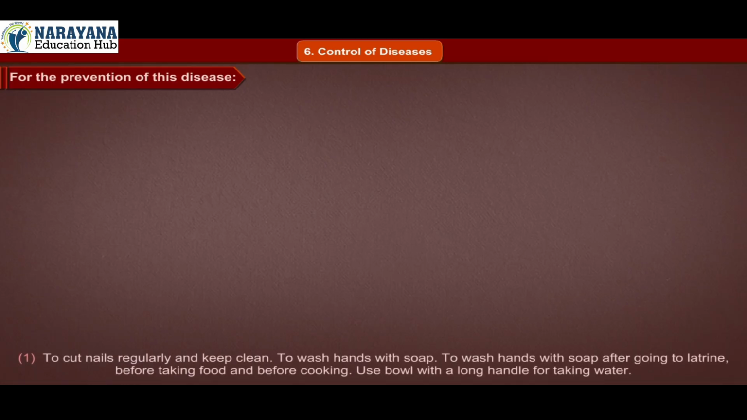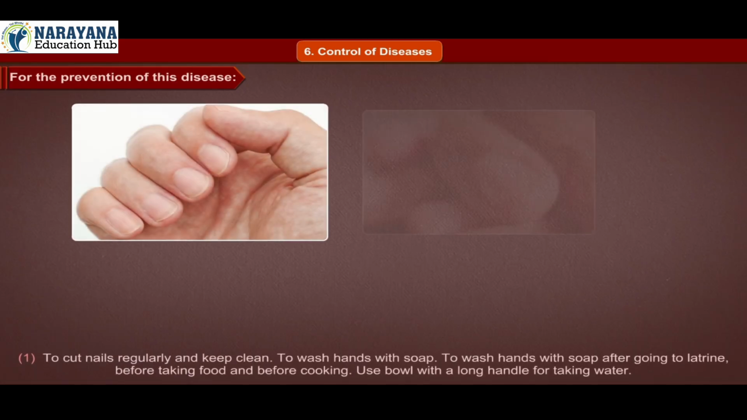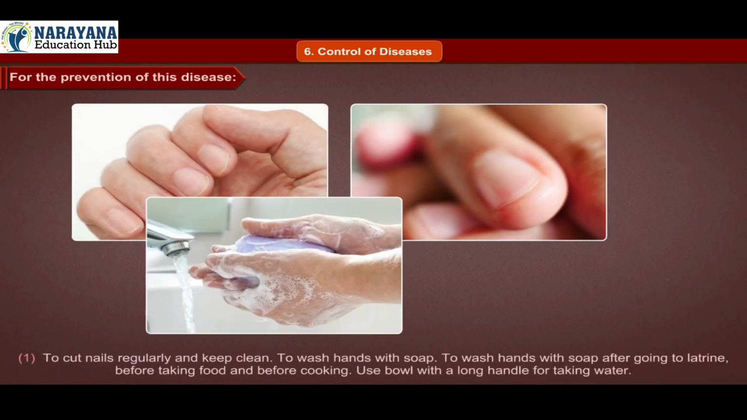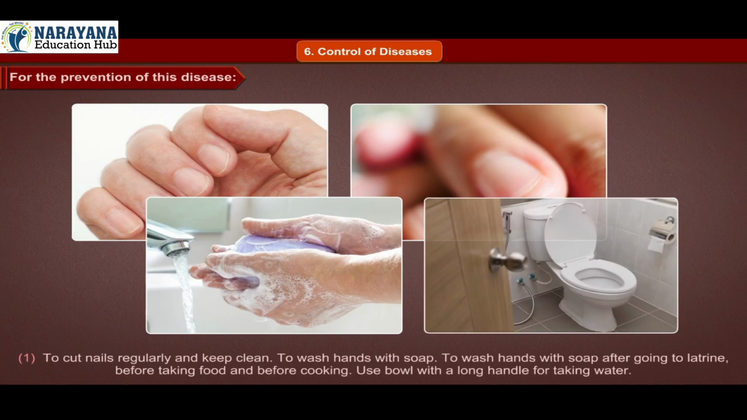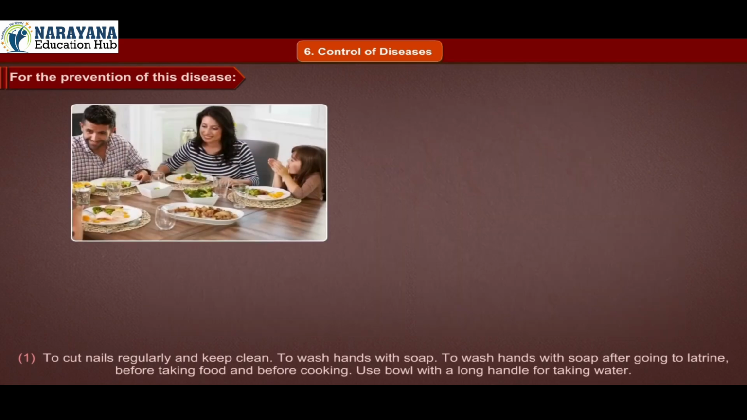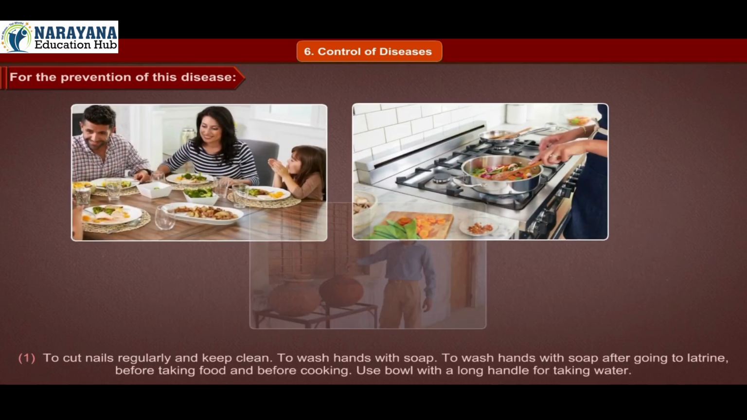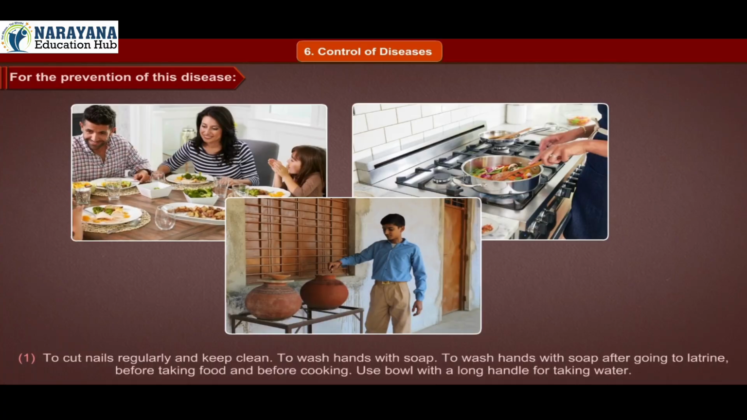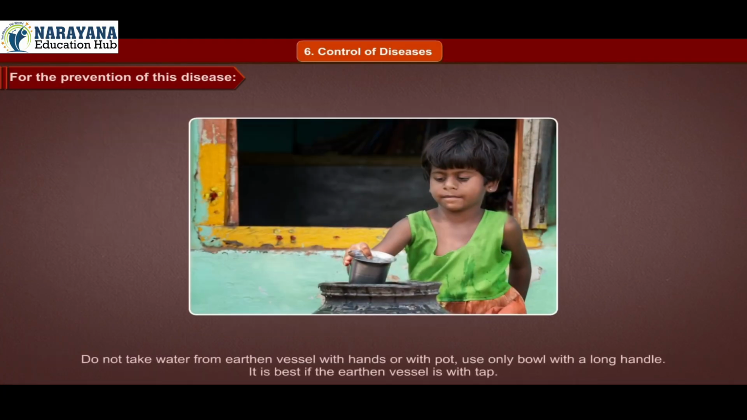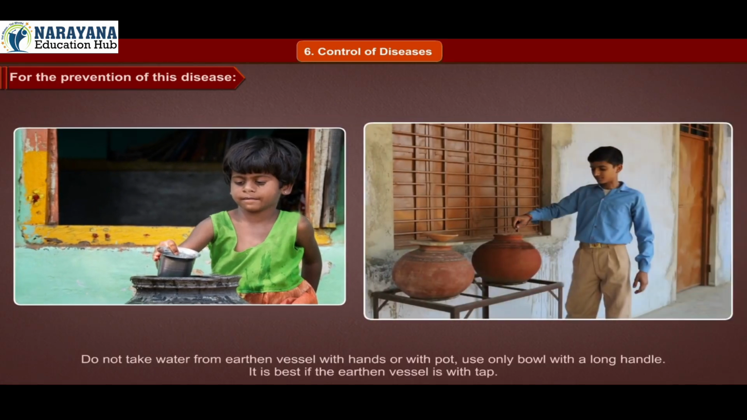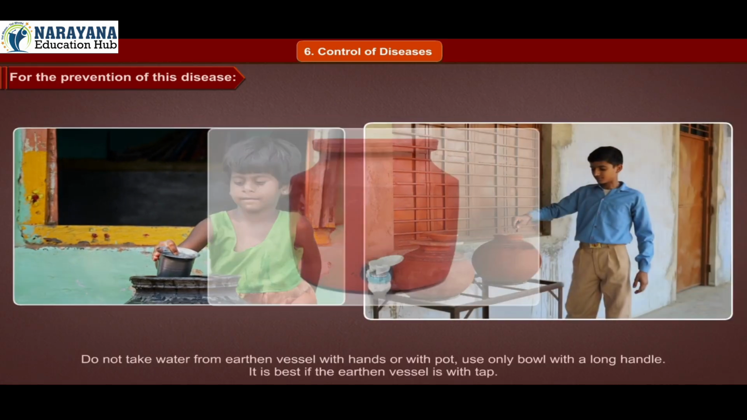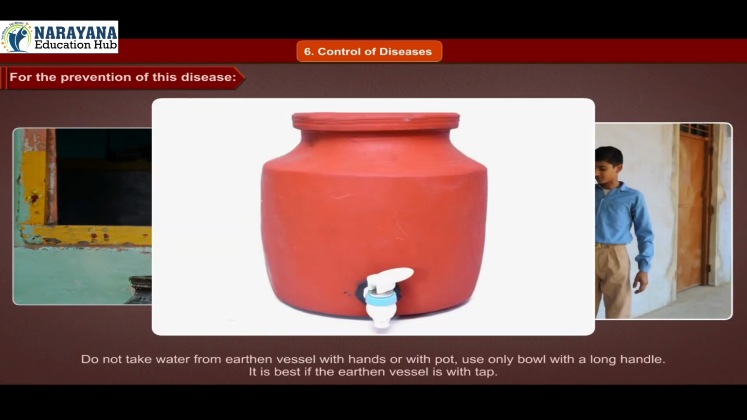For the prevention of this disease, 1. Cut nails regularly and keep them clean. Wash hands with soap. Wash hands with soap after going to the latrine, before taking food and before cooking. Use a bowl with a long handle for taking water. Do not take water from an earthen vessel with hands or with a pot. Use only a bowl with a long handle. It is best if the earthen vessel is with a tap.